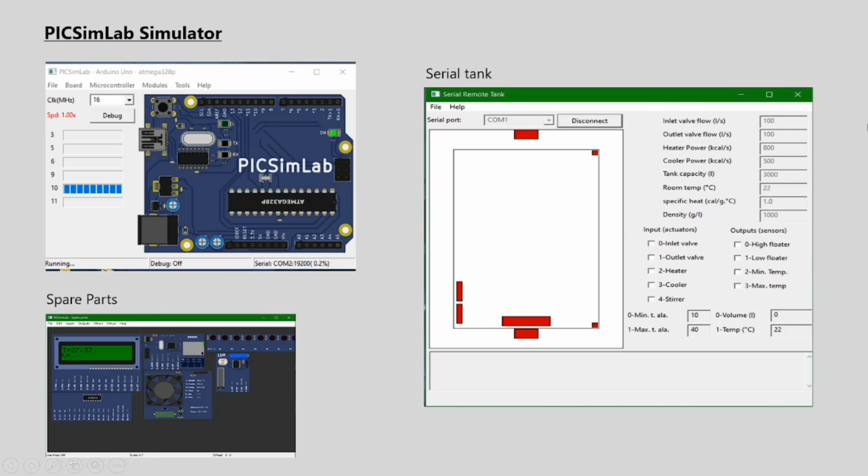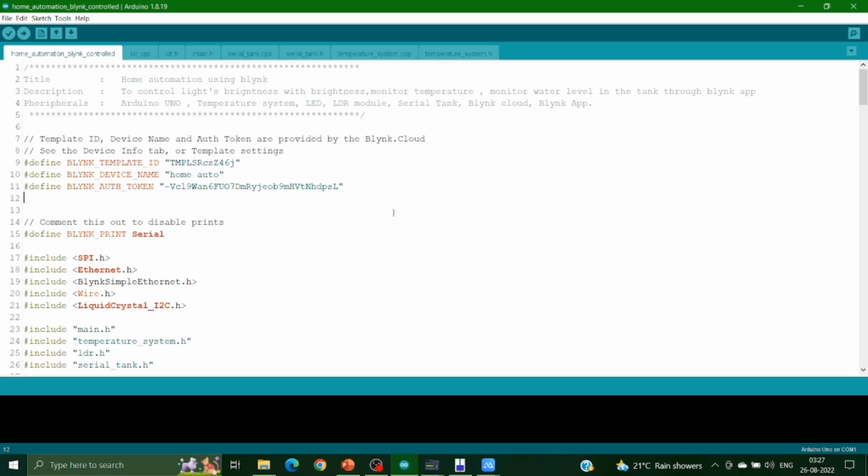PICSimLab simulator. So this is the screenshot of the PICSimLab simulator. Here we see the spare parts and the serial tank that we need for the project. Now I will be showing the project demo. This is the Arduino IDE, where the coding part is done.